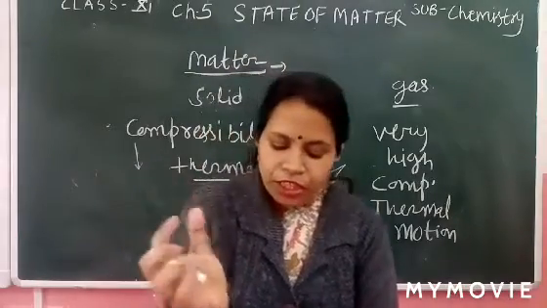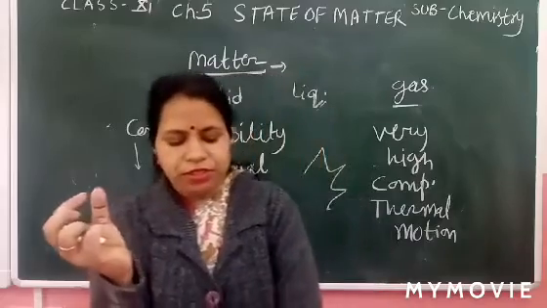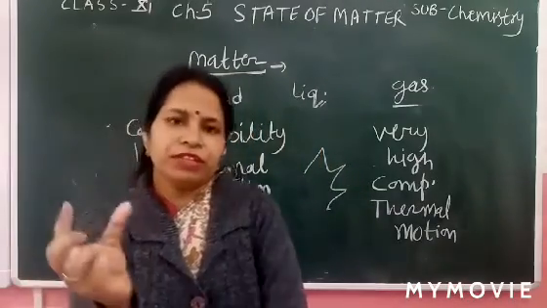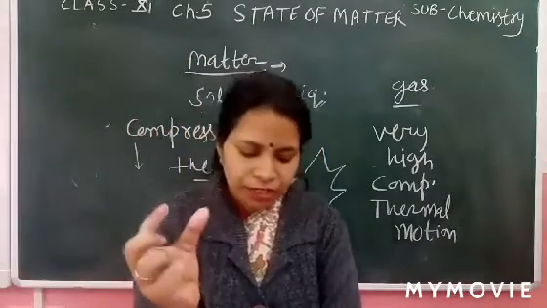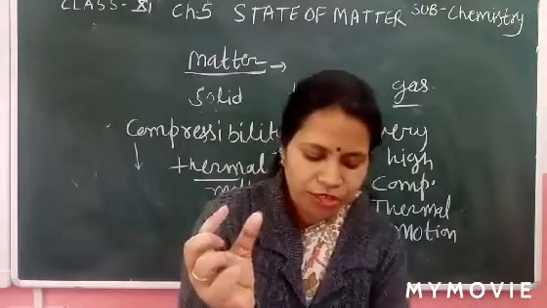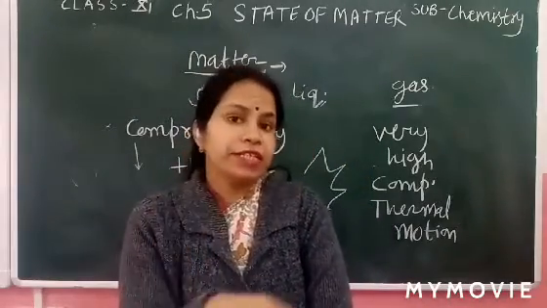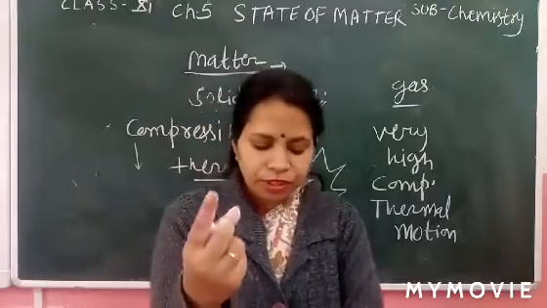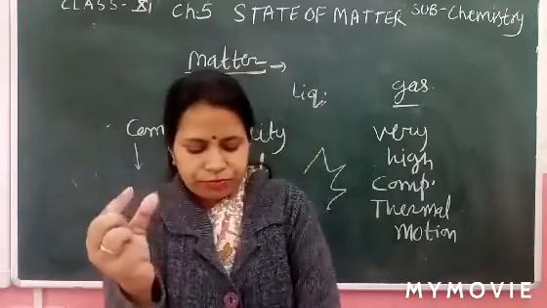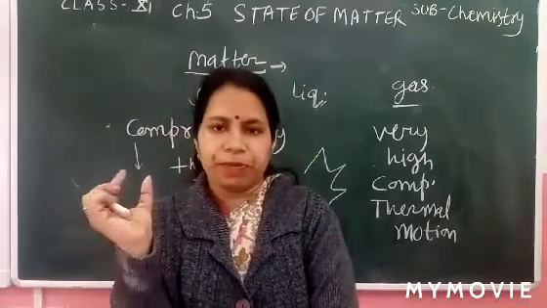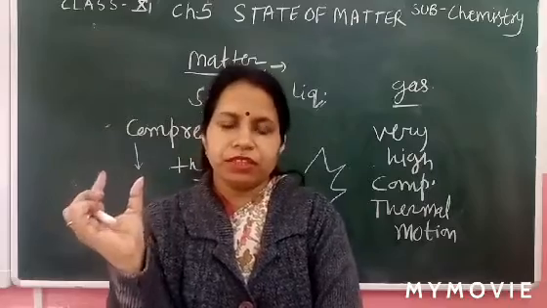A substance is liquid when its melting point is below room temperature and its boiling point is higher than room temperature. Now it's clear.